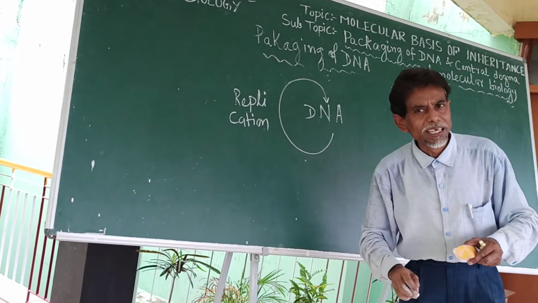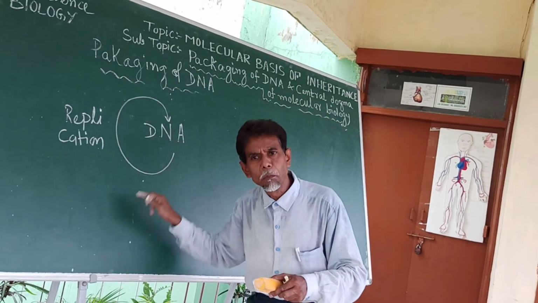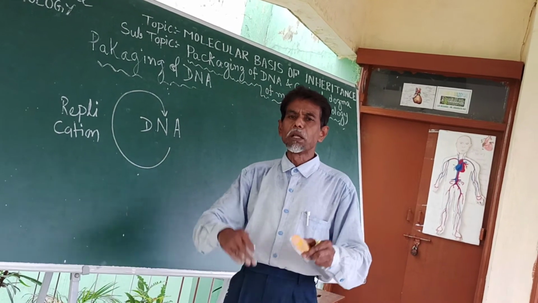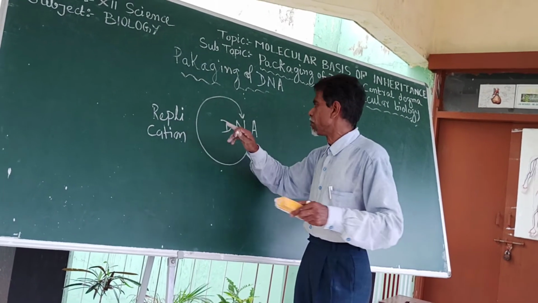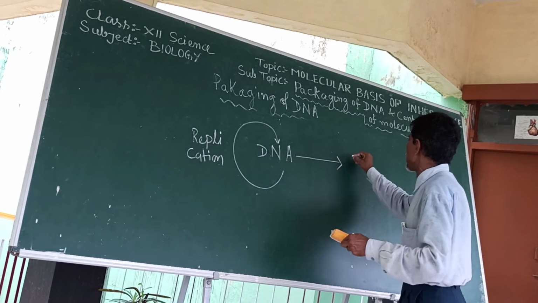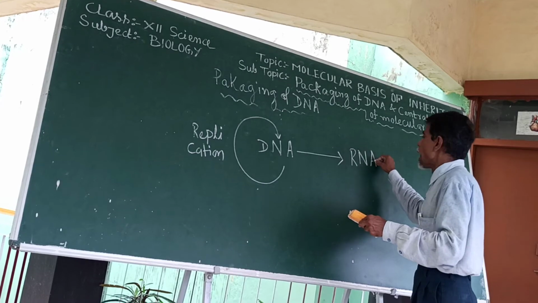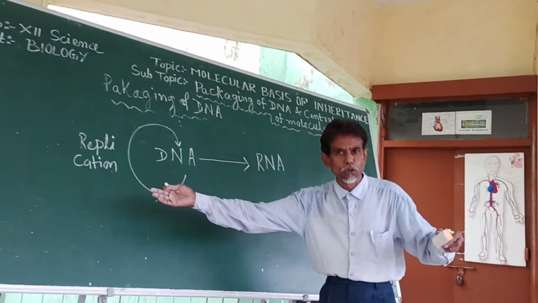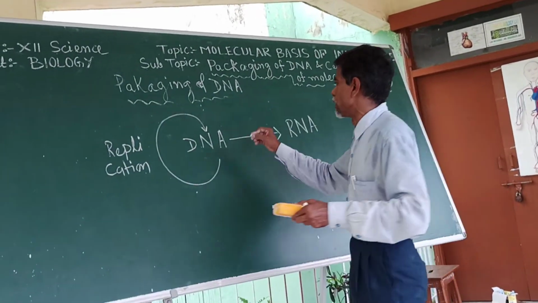What does replication mean? Replication means formation of a daughter DNA from the parental DNA strand. So this process we call replication. Again, this DNA forms RNA, by a process we shall discuss later in our discussion, called transcription.